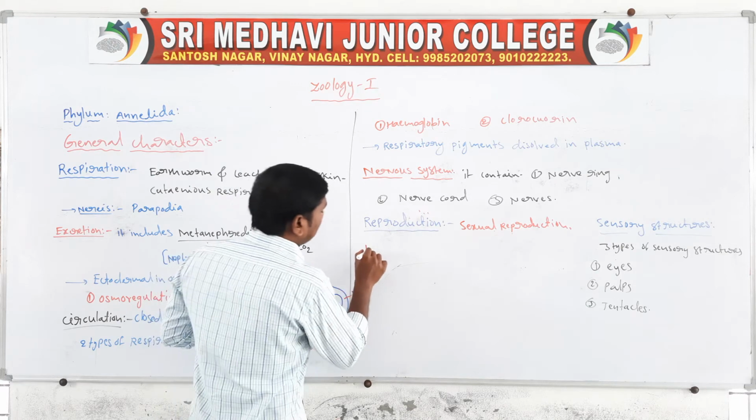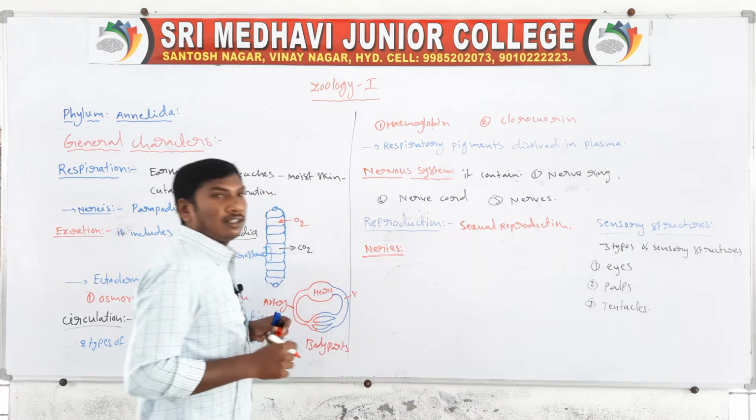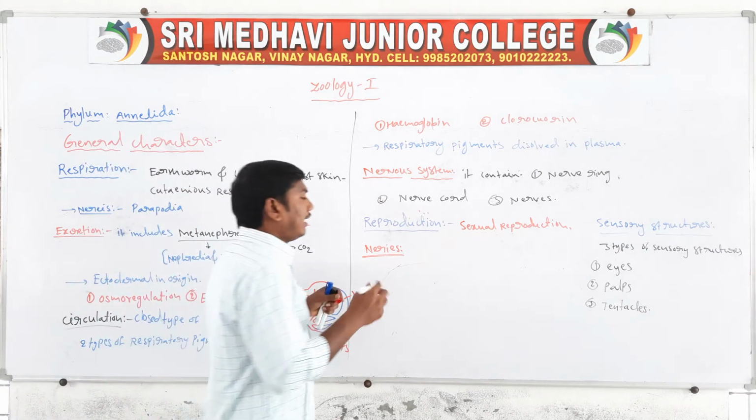First of all, Nereis. The animal Nereis is dioecious.